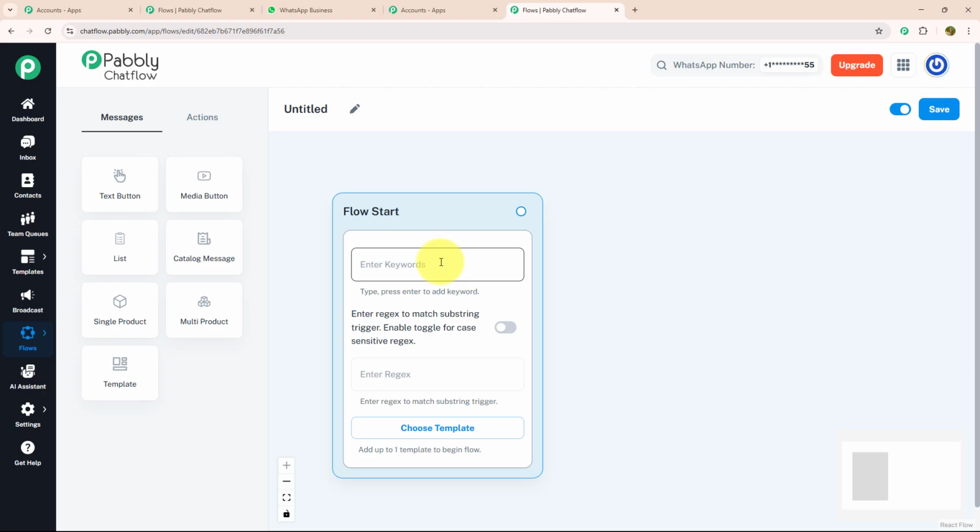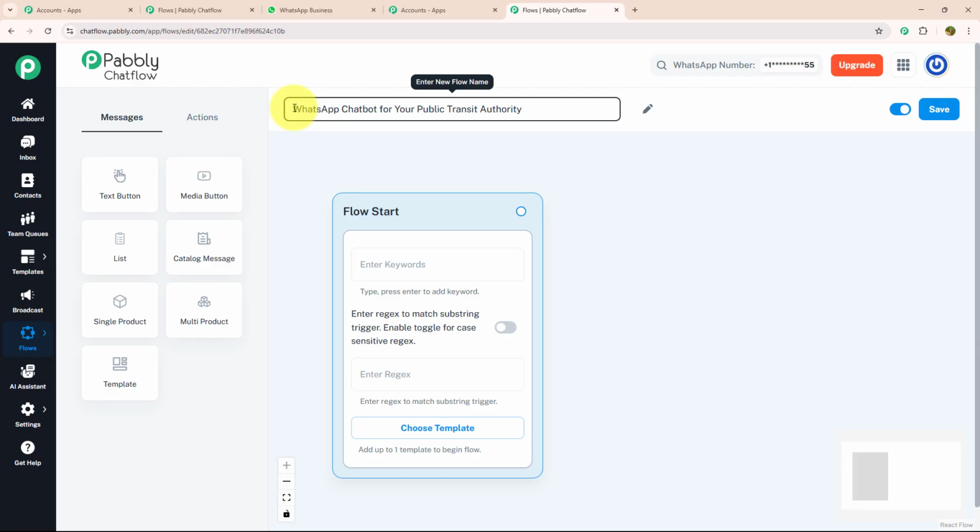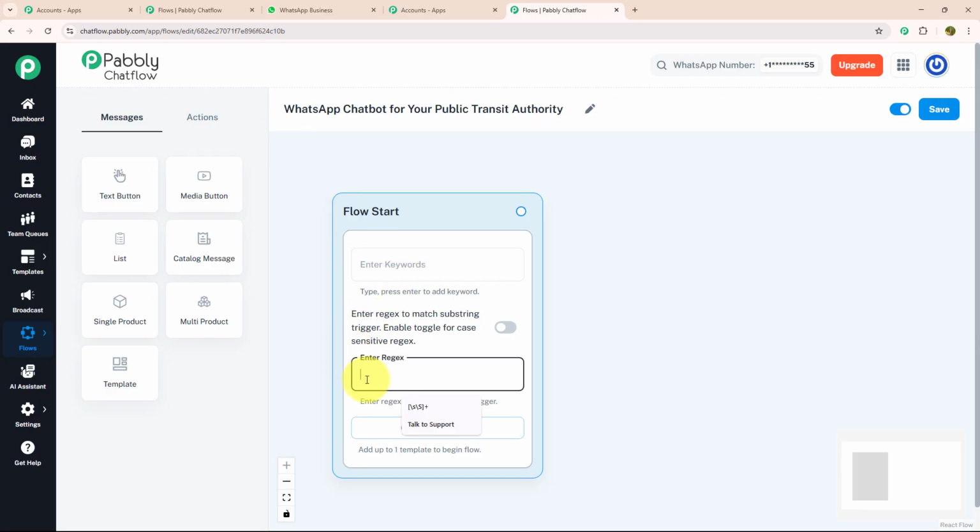As we got to know about all three features, let's build this flow. For that, you need to give a meaningful name to this flow. As we are making this chatbot for Public Transit Authority, I will name it accordingly as WhatsApp chatbot for your Public Transit Authority. After that, I will enter a trigger, which will identify what my customer is trying to say.